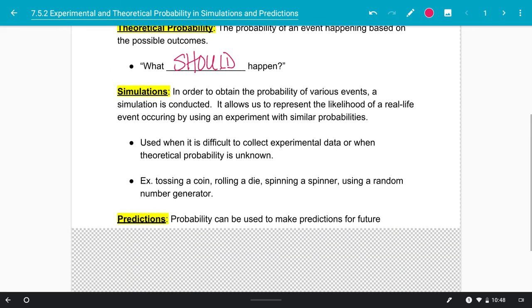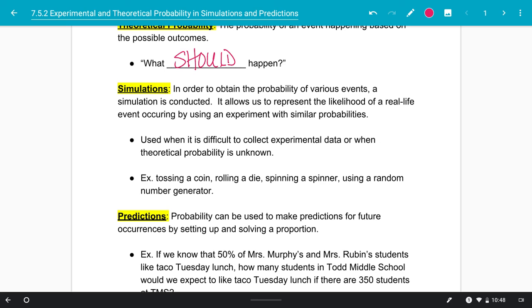Now, sometimes we will use simulations in order to obtain the probability of various events. We can conduct a simulation. It allows us to represent the likelihood of real life events occurring by using an experiment with similar probabilities. This would be used when it's difficult to actually collect experimental data or when theoretical probability might not be known.